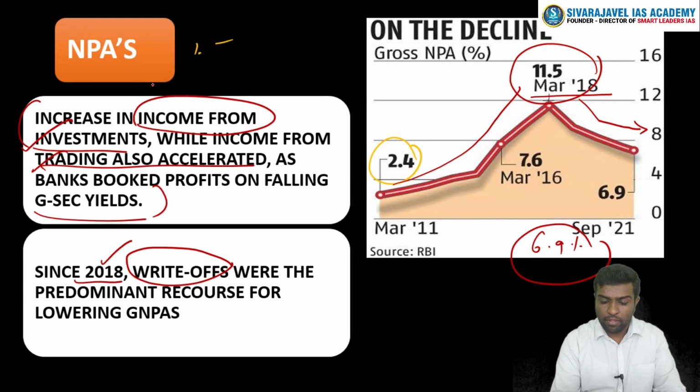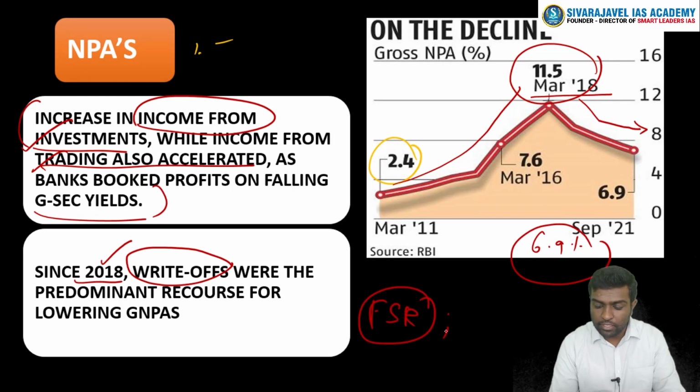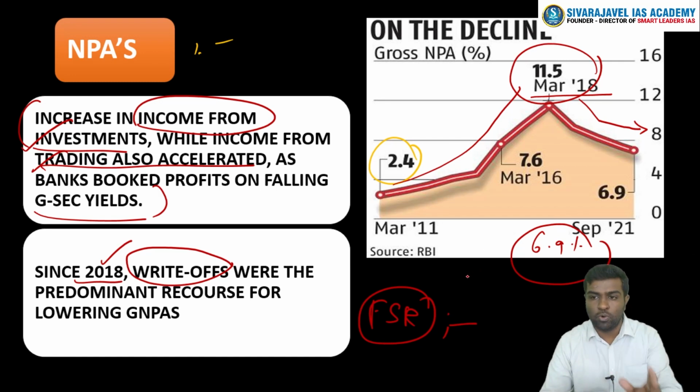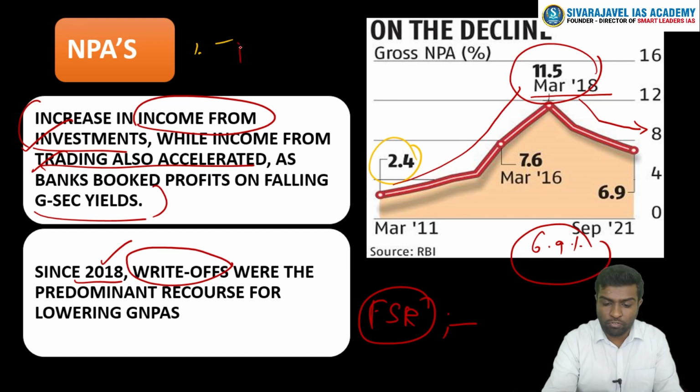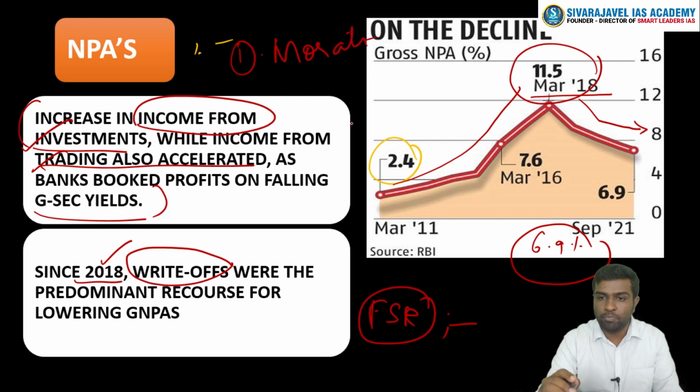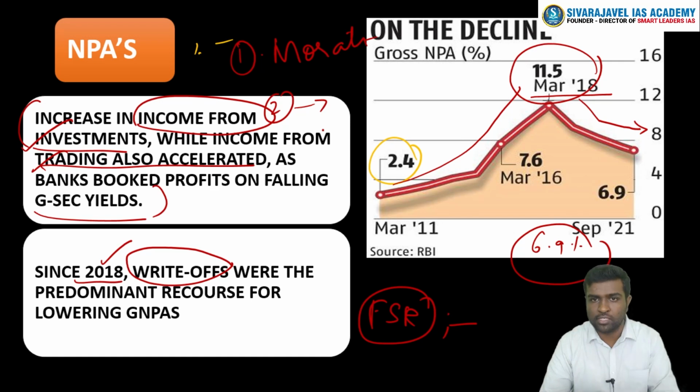See here, the financial stability report does flag the concern that once this particular period is over, things will change. Why did the NPA decrease last year? It is mainly because of the moratorium, which means no need to pay back loans. Second, no need to classify something as an NPA. So all these kinds of regulatory relaxations were given. That is why NPA is decreasing. Once the period is over, it will start to become high.